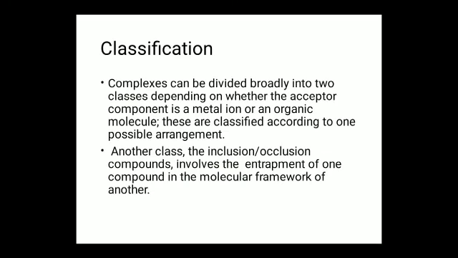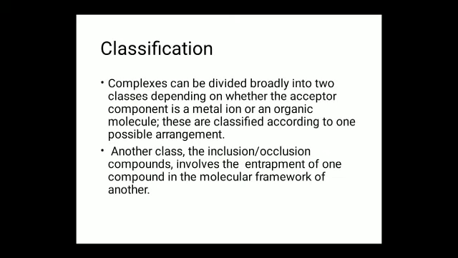Classification of complexes. Complexes can be divided into two classes based upon whether the acceptor component is a metal ion or an organic molecule. These are classified based upon the arrangement of one relative to the other.